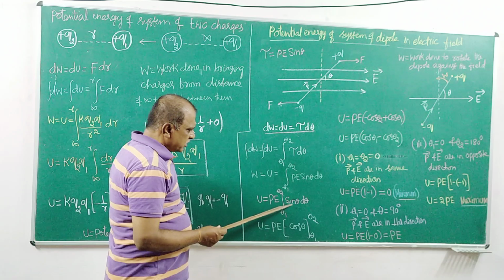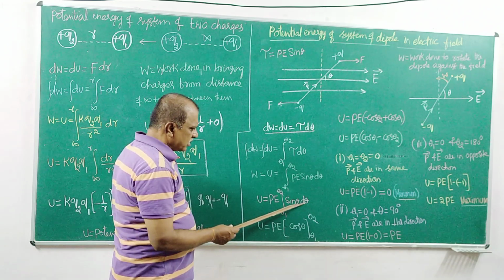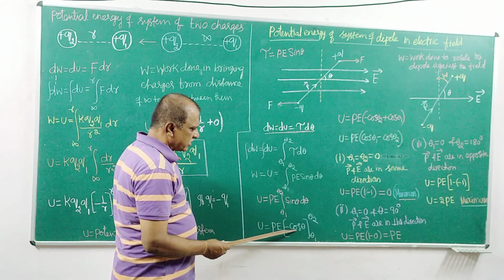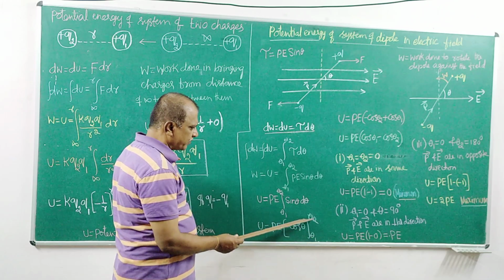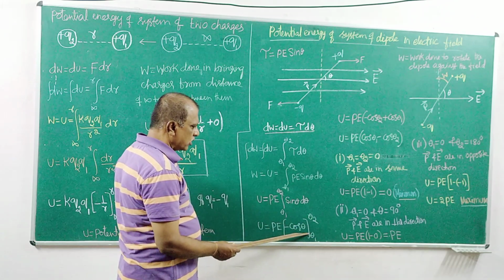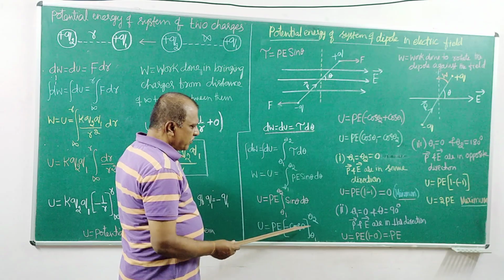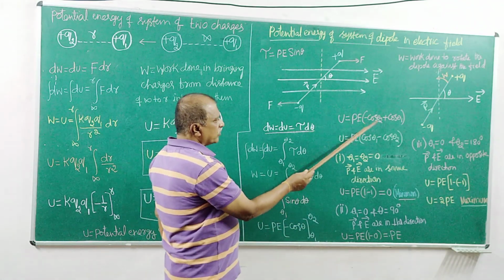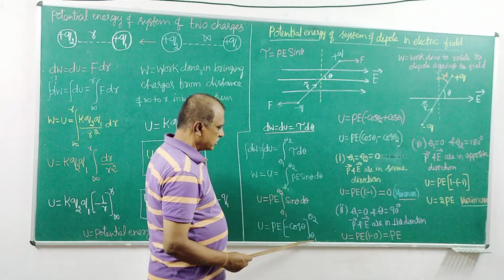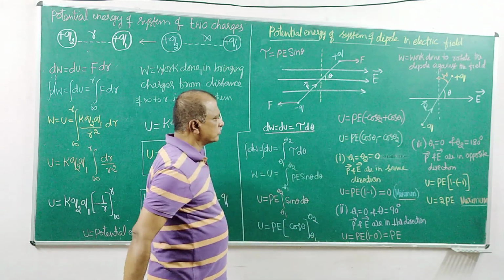The integration of sin theta with respect to theta is minus cos theta. Apply the limits, theta 1 to theta 2: upper limit and lower limit, minus cos theta 2 minus of minus cos theta 1, which becomes plus.